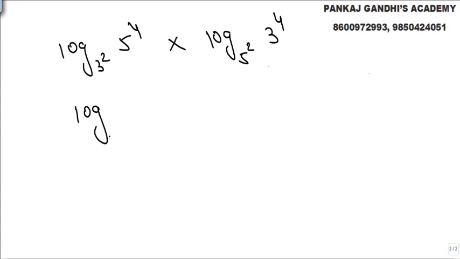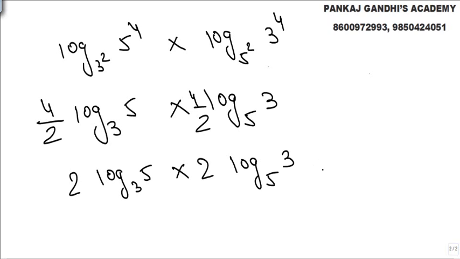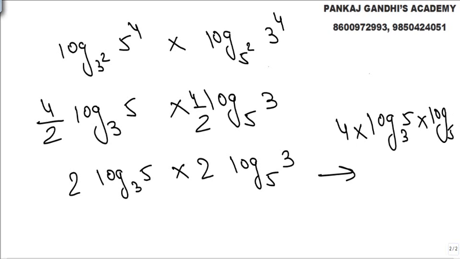So I can write it as log to the base 3 squared of 5 to the power 4, and the other as log to the base 5 of 3, with 4 by 2. Right? So now 4 by 2, 2 into log to the base 3 of 5 and log to the base 5 of 3. So what all we know is 4 into log to the base 3 of 5 and log to the base 5 of 3.